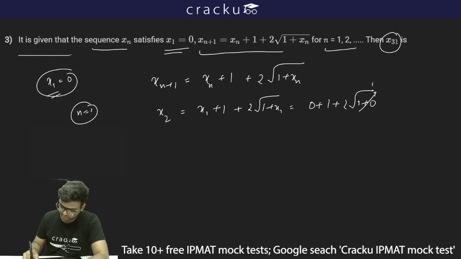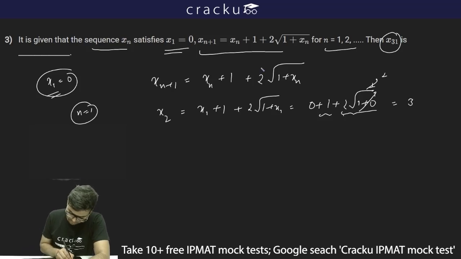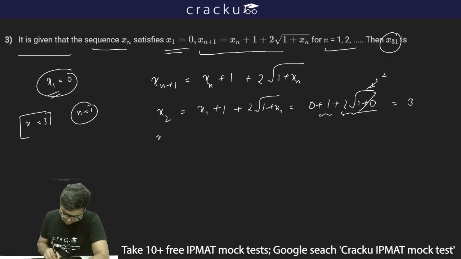Now, this 1 plus 0 will be 1 and under root of 1 will be 1 as well. So, 2 into 1 will be 2. So, this is 2 and this is 1. So, this will be equal to 3. So, x1 is 0, x2 I can write as 3. Then if I write x3, x3 will be x2 plus 1 plus 2 under root 1 plus x2.